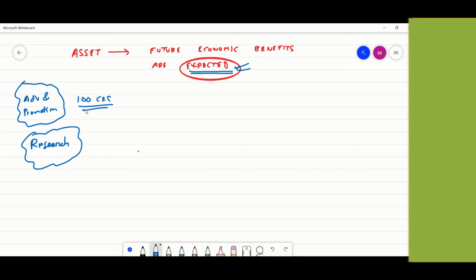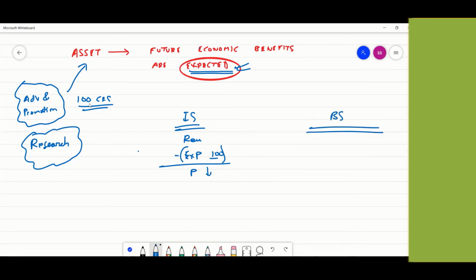The problem with companies is, because these are big expenditures, if you put it as part of the income statement, then minus expense, this is a huge expense, right? All of these 100 crores and all. So the profit will go down if you put it here. So they'll try to twist it and say it fits the definition of an asset. Because the moment this gets identified as an asset, whatever, let's say I've given 2 examples, there can be 10 other things also, like we discussed restructuring, for example.